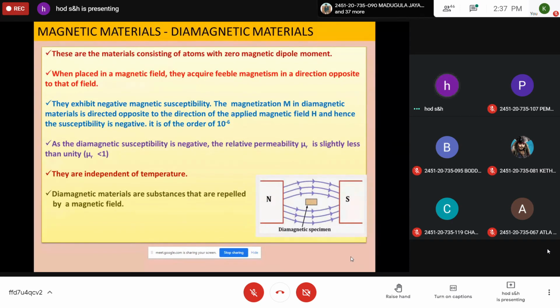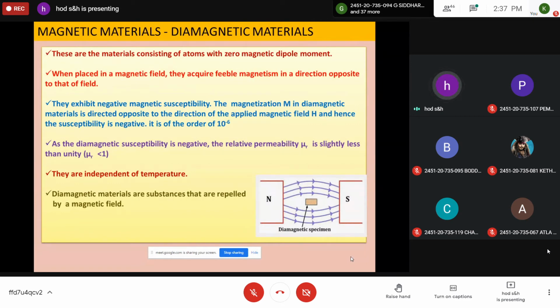And since the diamagnetic susceptibility is negative, the relative permeability is slightly less than 1. This diamagnetic behavior is independent of temperature. And these materials repel the magnetic lines of force. These are diamagnetic materials. Please note down these points.